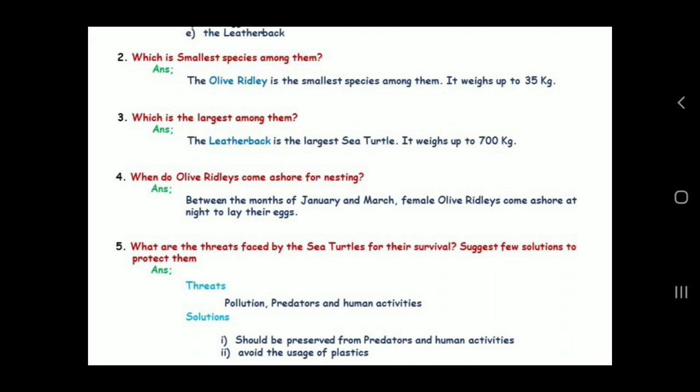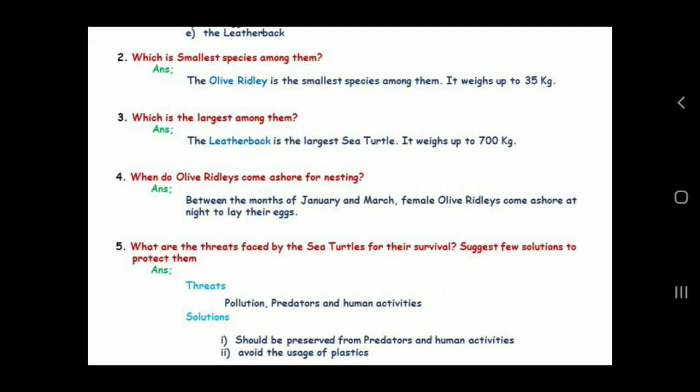The turtle will be trapped in the plastics and then it will die. So it will not be living anymore. So we have to stop using plastics, and we have to protect the sea turtles from predators, as well as avoid building any construction work near the beach houses.